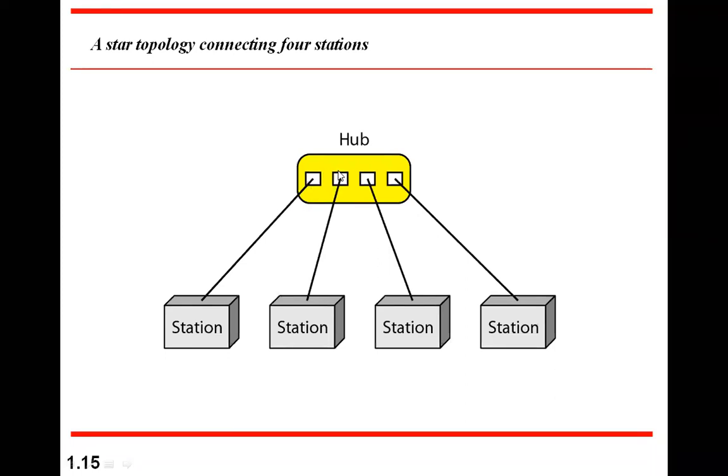The hub relays it to the concerned station or to all of them, depending on whether it is unicast, multicast, or broadcast. So it always goes through the hub. This becomes a critical element. If it fails, the entire communication fails. That's a major disadvantage. But the advantage is that it's very simple to establish this network.